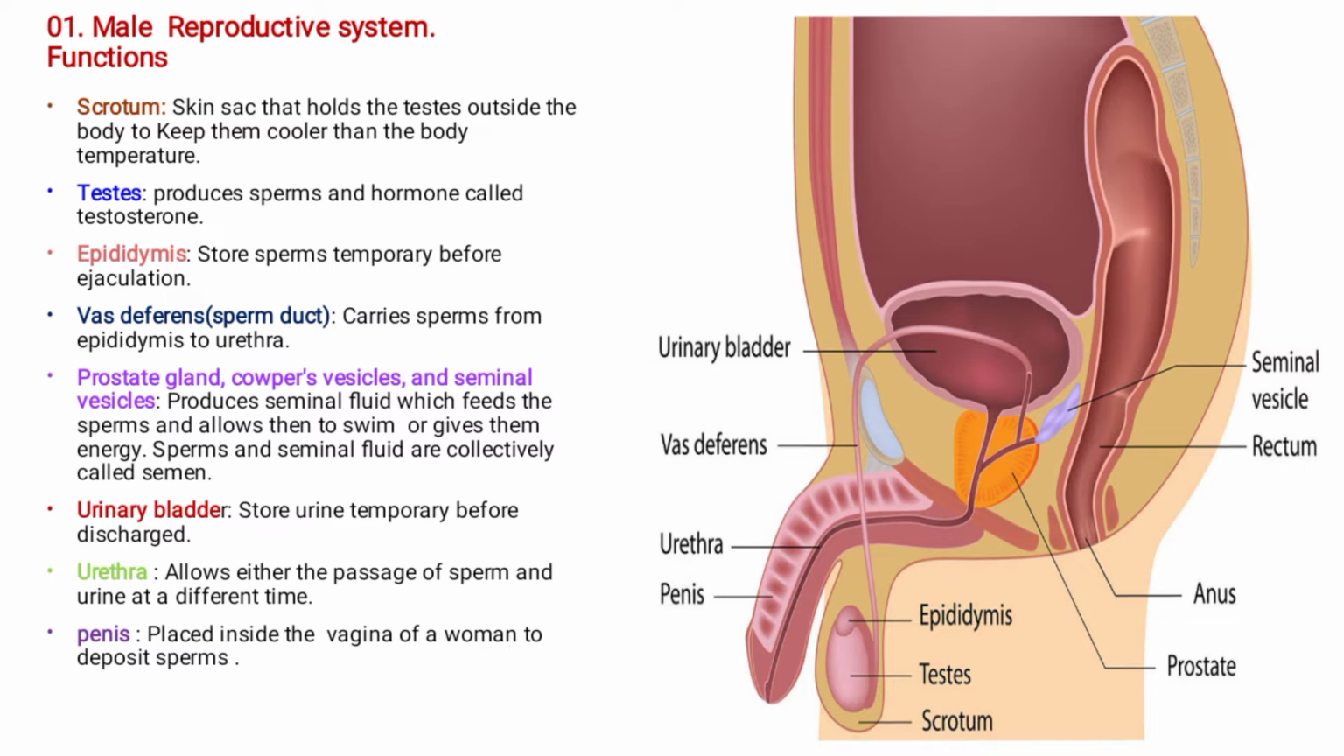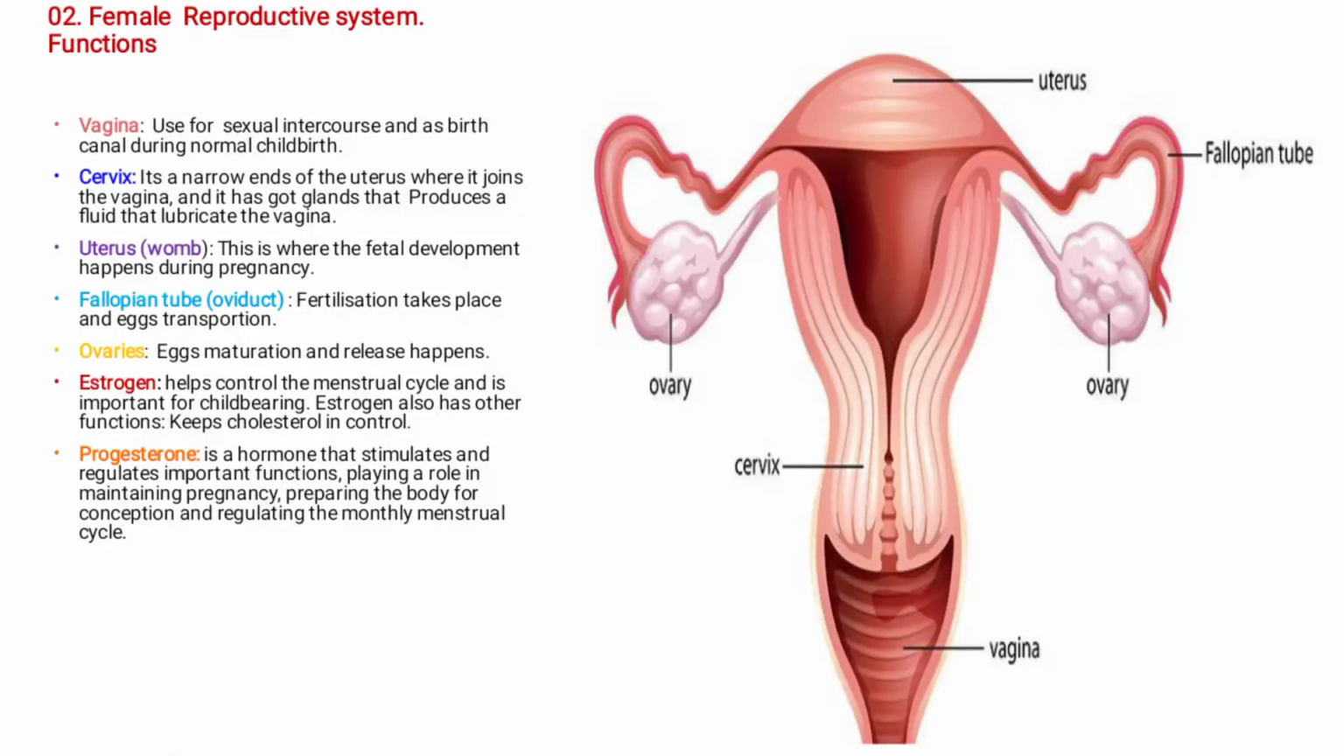Okay, let's talk about topic 2. Now, on topic 2, we'll talk about the female reproductive system and their functions. Under the female reproductive system, we have got parts such as the vagina. This is the vagina. This part that I've circled.